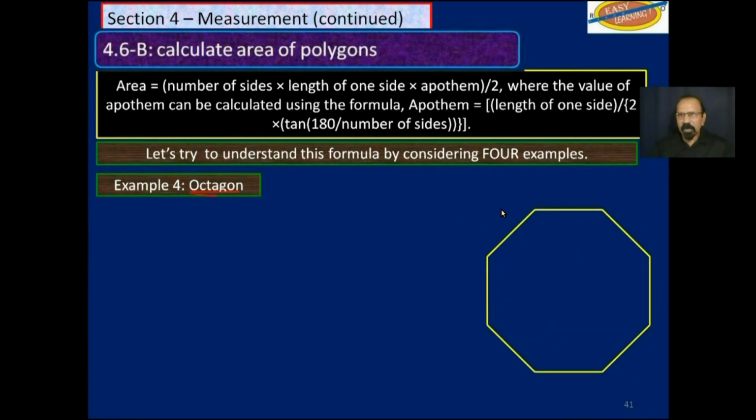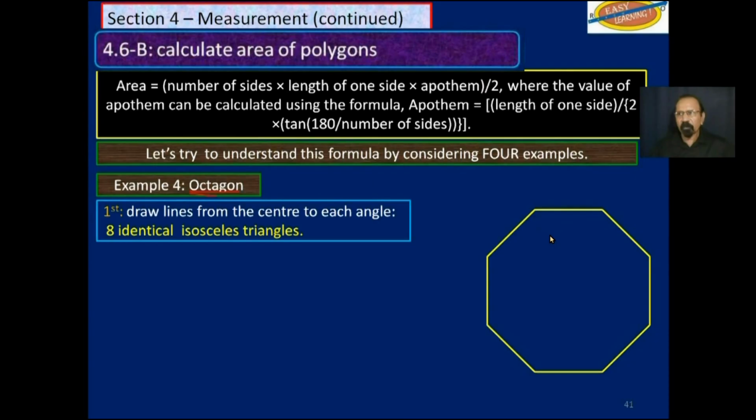This has 8 sides, and by now you are getting the pattern. Draw a line from the center to each of the angles. We will have 8 identical isosceles triangles. We will try to find the area of one of the triangles and multiply that by 8.